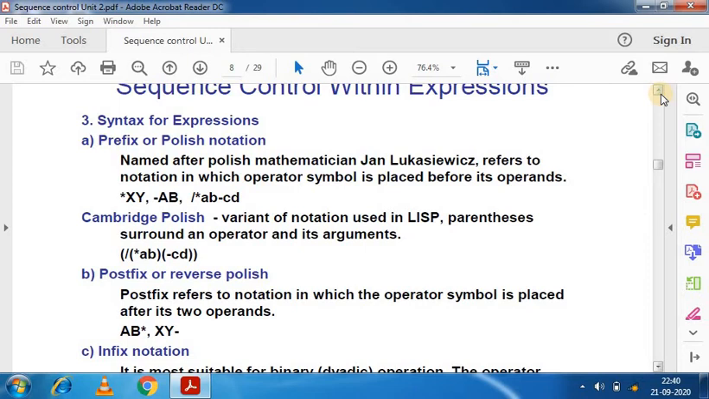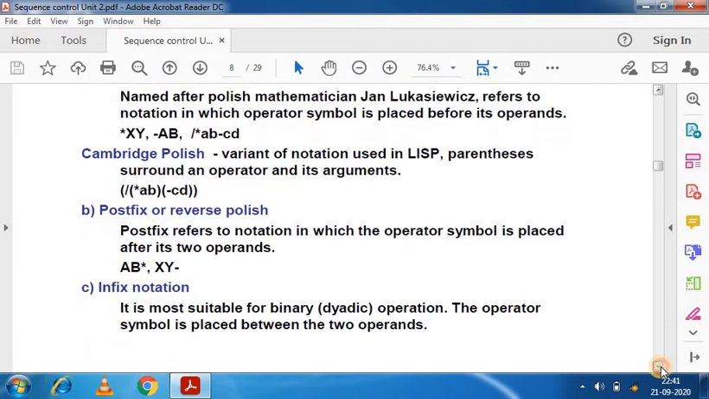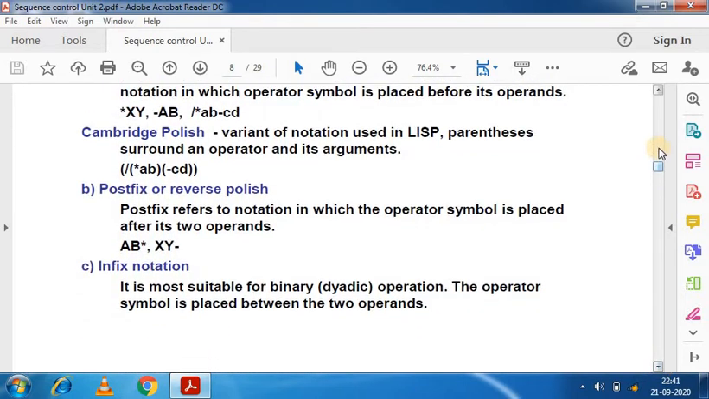And now prefix notation again: operators are written before their operands. We can see prefix notation like asterisk x y, minus a b. The operators are defined before the operands. So this is prefix notation. As you can see, these are the actual explanations of these three.